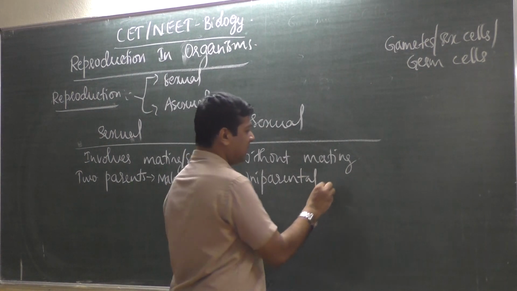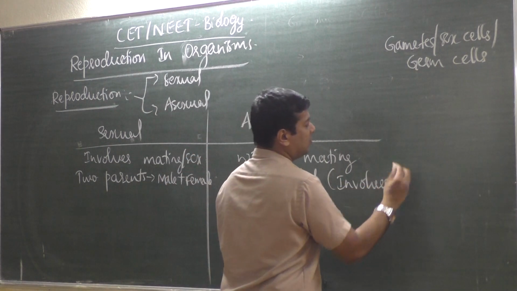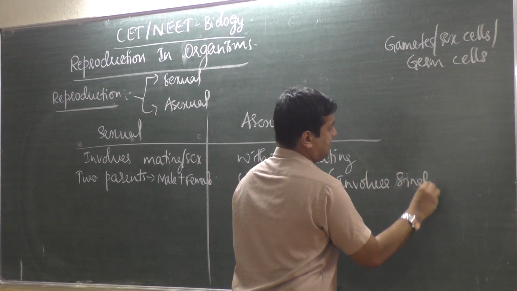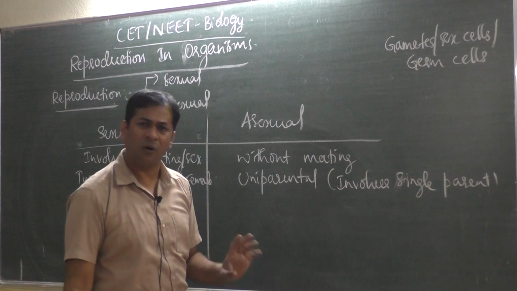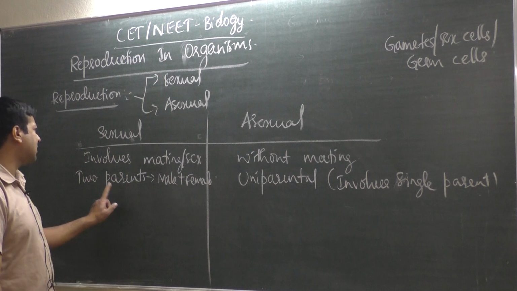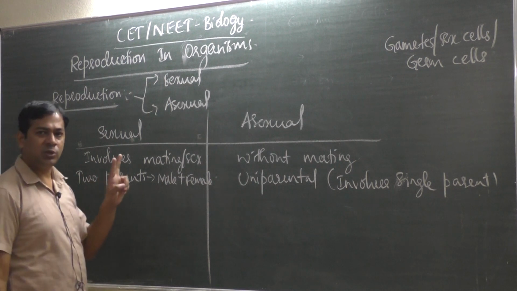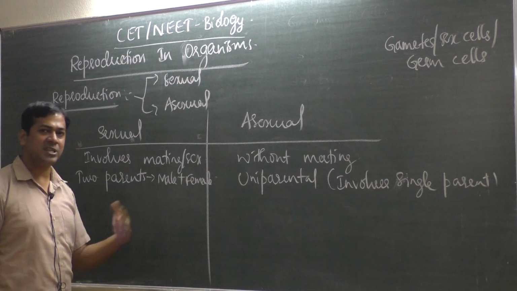Uniparental means it involves a single parent. Only one parent, either male or female. Anyone is enough. So as sexual reproduction involves two parents, male and female, they produce their gametes.